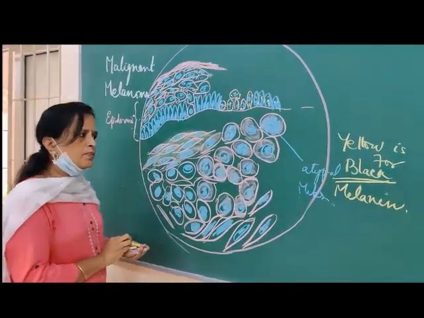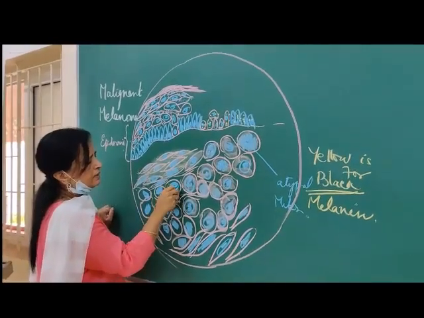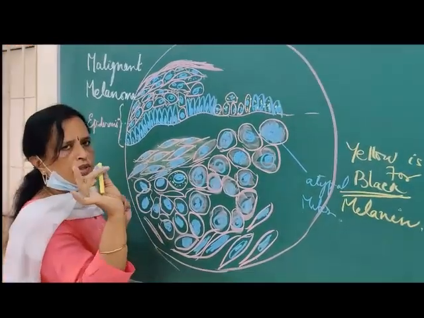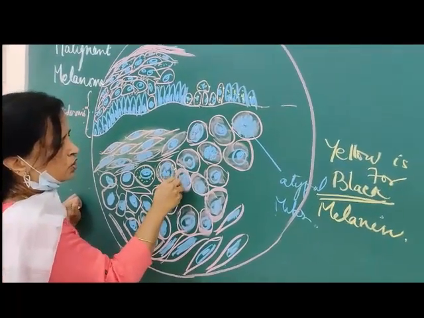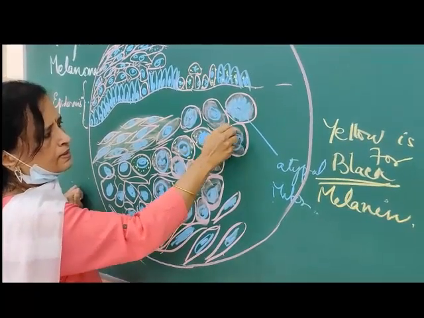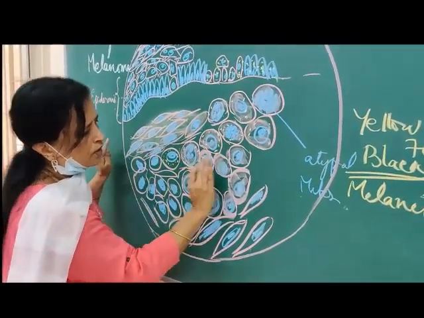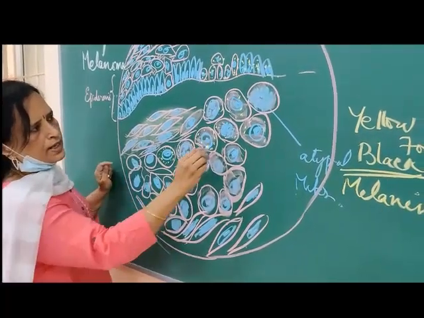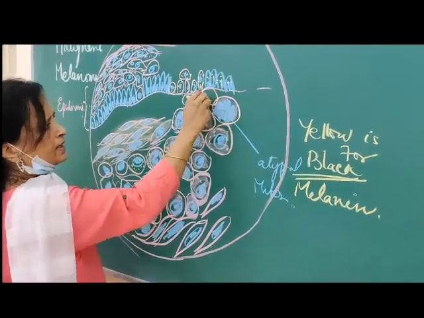So what do melanocytes produce? They produce melanin. So all these cells have melanin pigment. So now you use the normal pencil, the black color or the black pen to show melanin within these tumor cells. Okay, so they could be in solid sheets. They could be in nests, just a group of cells in nests.